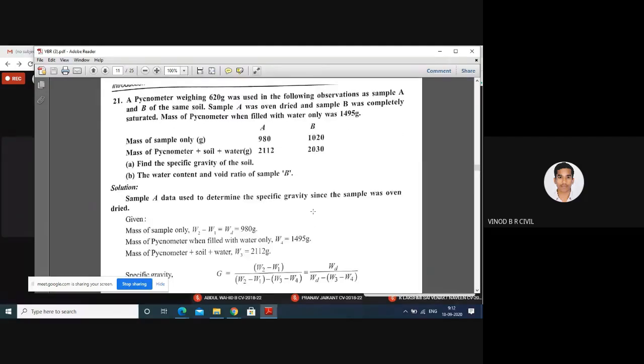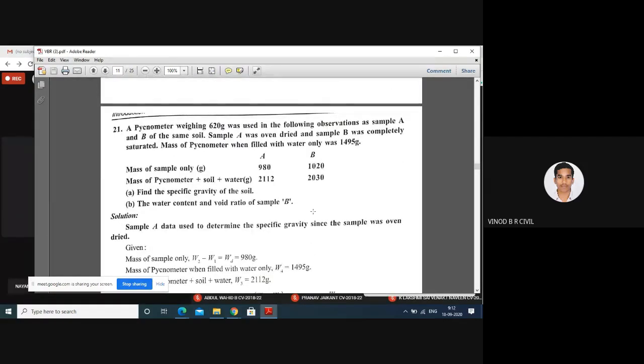Next problem. A pycnometer is one of the instruments with which we can calculate the specific gravity and, at the same time, the water content also.